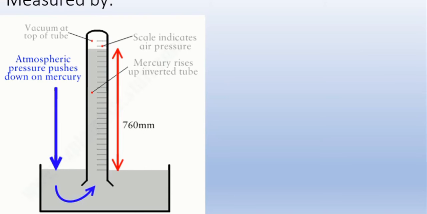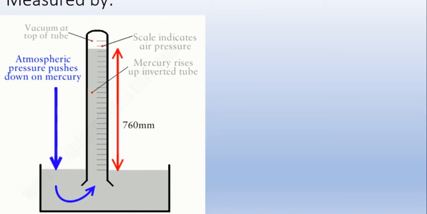So here you can see the same digits written, 760 mm is normal atmospheric pressure. Then you keep an open dish, you can see the bottom filled with mercury, and you invert a test tube on top. You can see that the mercury level in the test tube rises to 760 millimeters. When inverted, there is a little vacuum on the top, and what is actually happening? The mercury in the test tube is giving pressure.